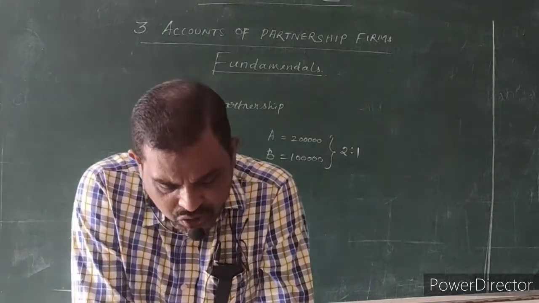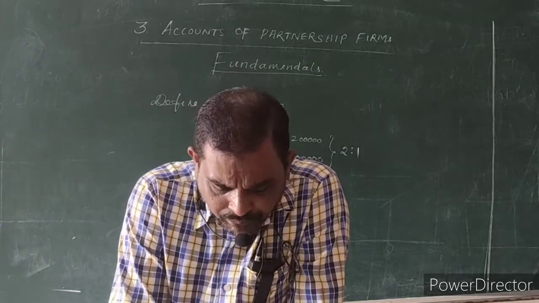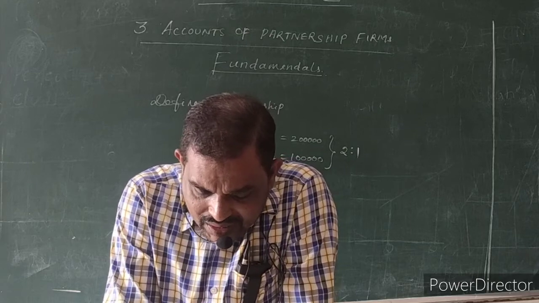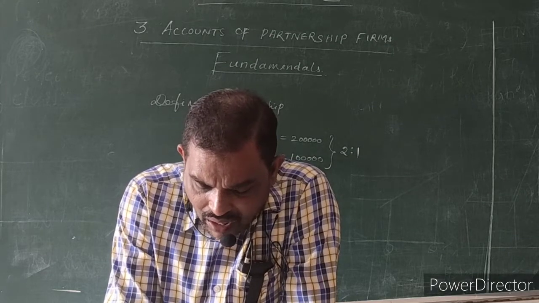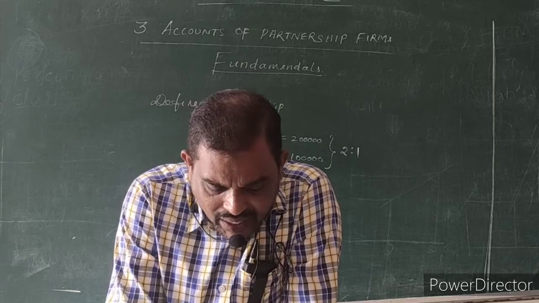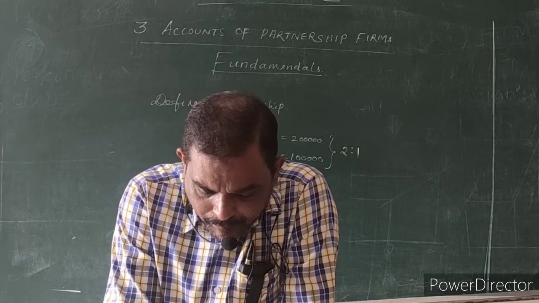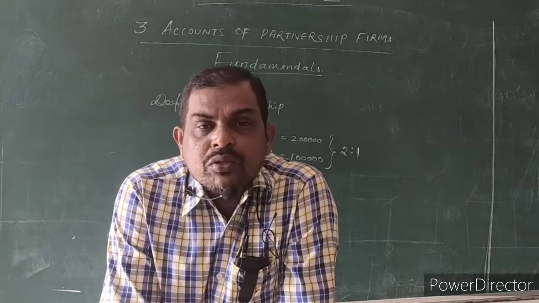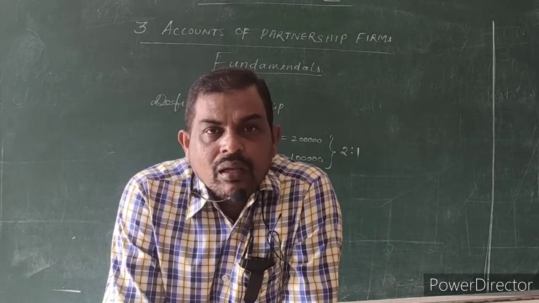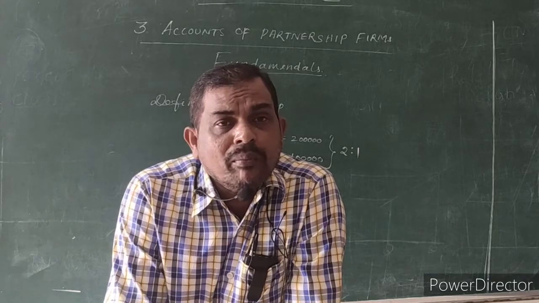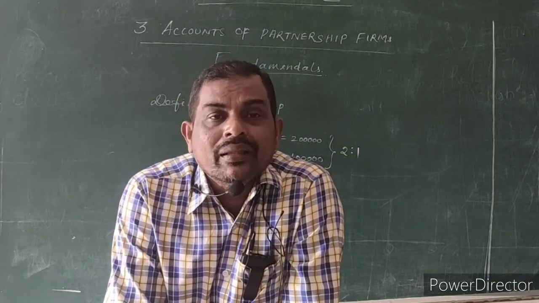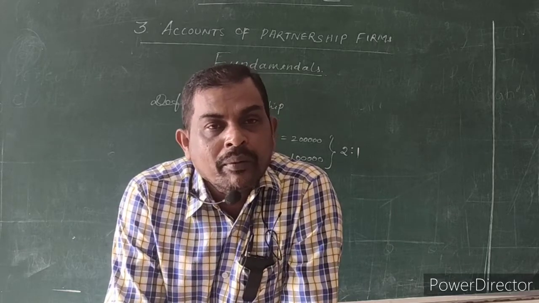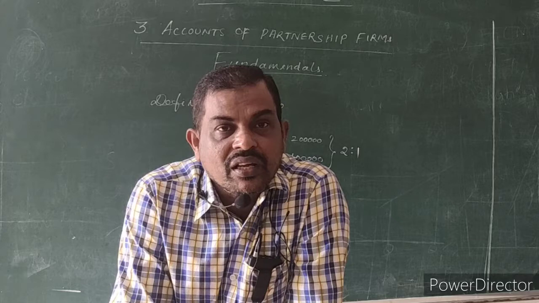What is the second question? See question 2. B withdrew rupees 1000 per month. Other partners ask B to pay interest on drawings at 10% per annum to the firm, but B does not agree to pay. Actually, B took rupees 1000 every month. So the other partners are saying, you took some amount from the business, so you have to pay interest on the amount you took. But B said, no, I am not paying. In that situation, how will you deal?